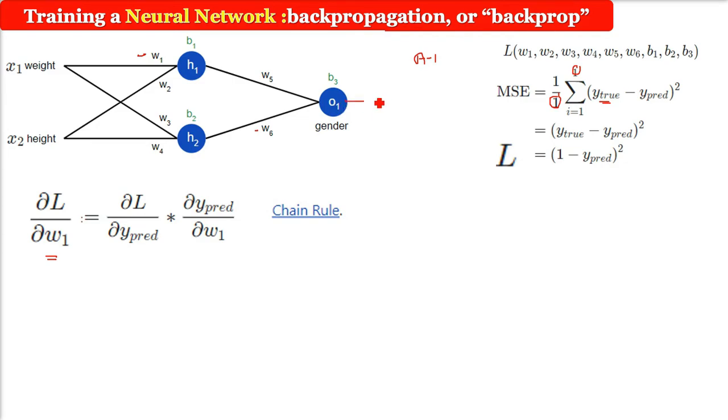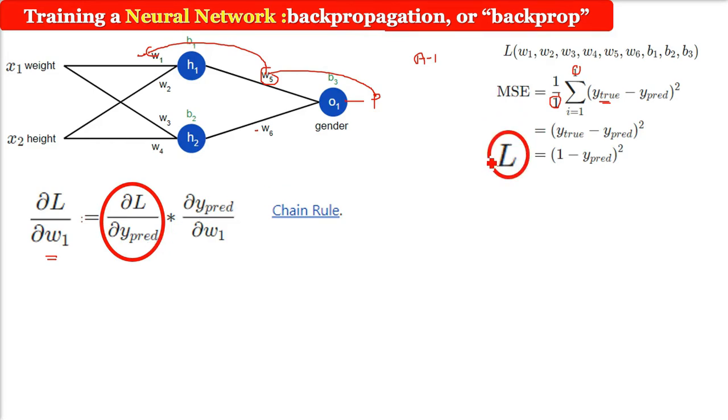Whatever you are getting as the final value is dependent on W5; O1 is dependent on W5, W6; and W5, W6 are dependent on W1, W2. So when all the weights are changed, only then will the output change. Every output is dependent on the previous input, and likewise. That is why we need all the inputs to be here.